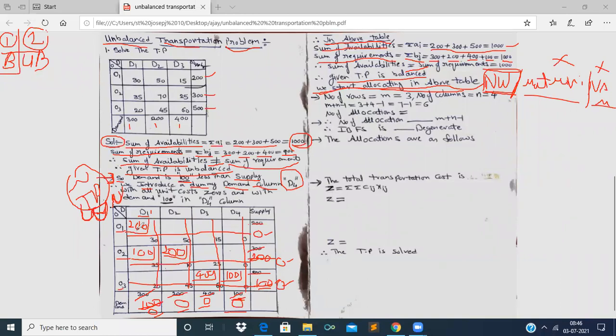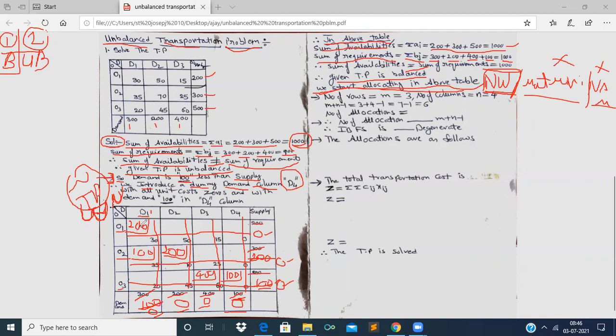Now the first row is filled with allocation 200. The corresponding supply is also 200, satisfied. Next row, 100 allocation plus 200 allocation is equal to 300, so the supply is satisfied. Next, in the third row, 400 is allocation and 100 is allocation. 400 plus 100 is 500. So supplies are satisfied according to rows.